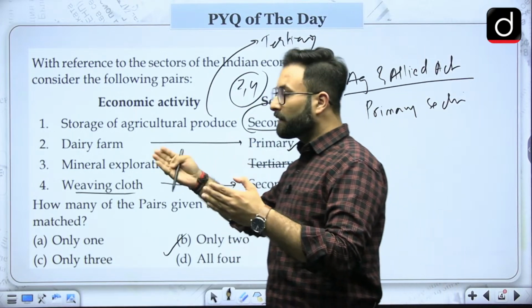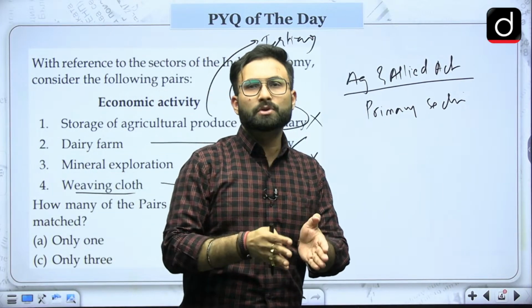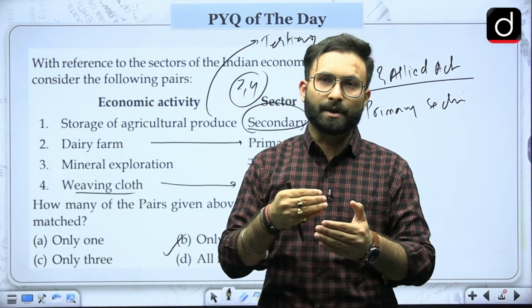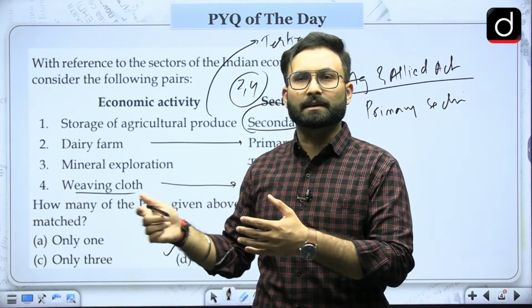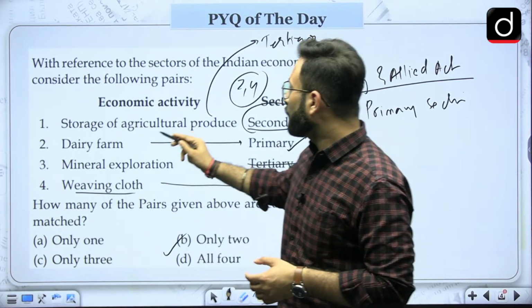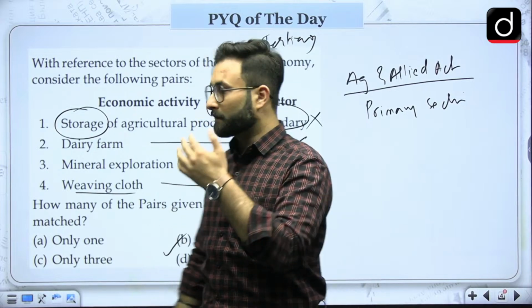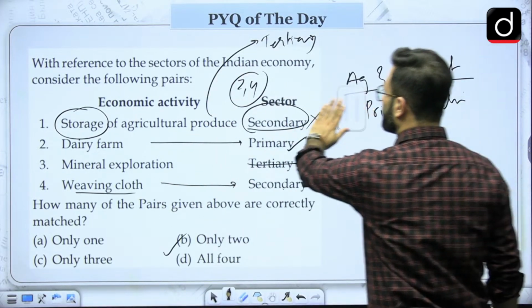When we talk about agriculture and the allied sector, it is producing natural resources, be it crops or minerals. These are your primary sector, which is producing the raw material. Storage, however, is basically a service, so that is under the tertiary sector. Not secondary but tertiary.